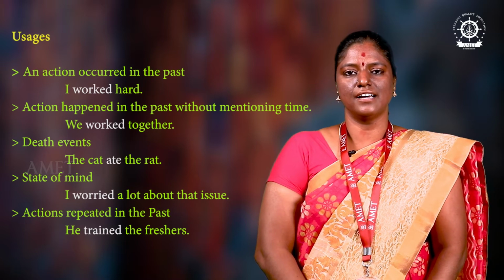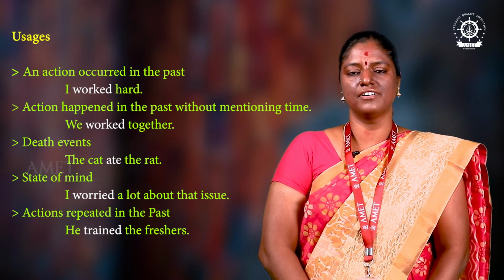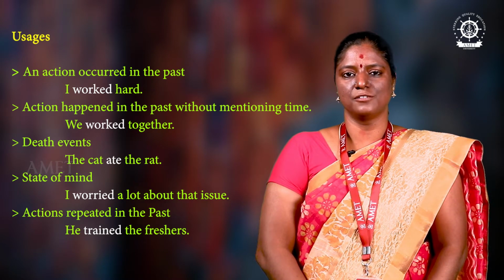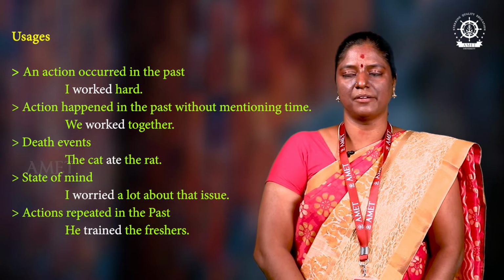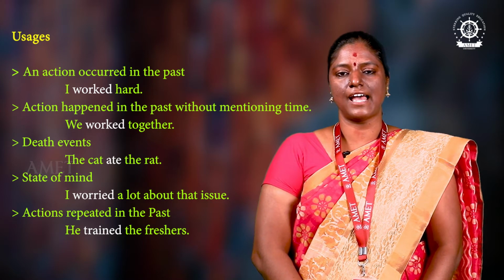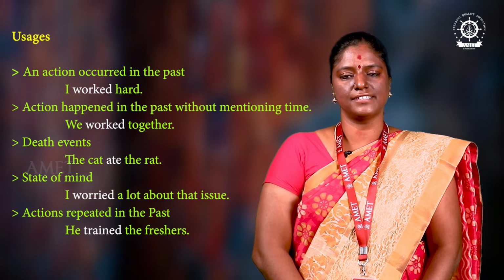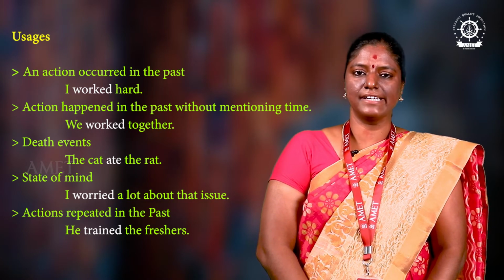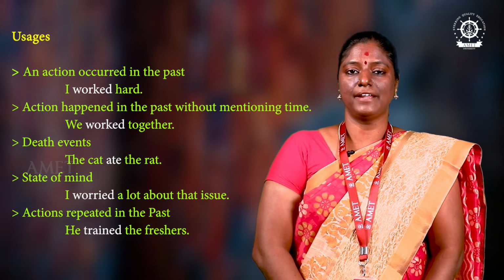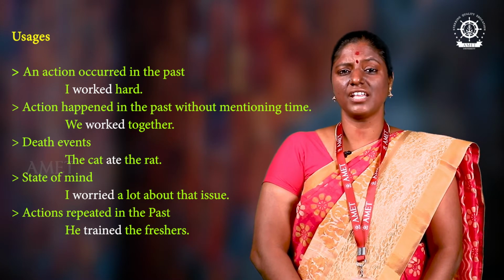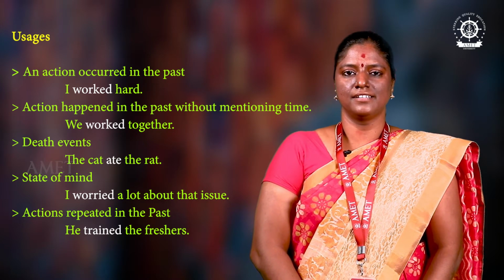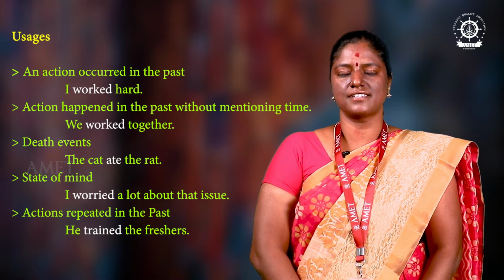Let's see the usages of simple past tense. An action occurred in the past. He worked hard. I played well. They studied well. They cooked. Like that we can frame. Next usage, an action happened in the past but not mentioning the time. We should not mention the time. We worked together. I studied in Chennai. They played the match well. I worked with them. Like that we can use it, but not mentioning the time.